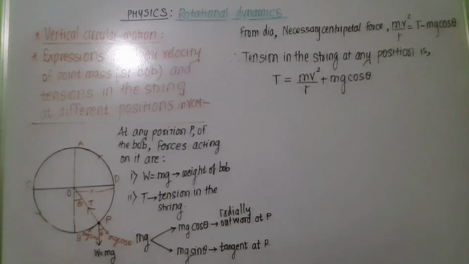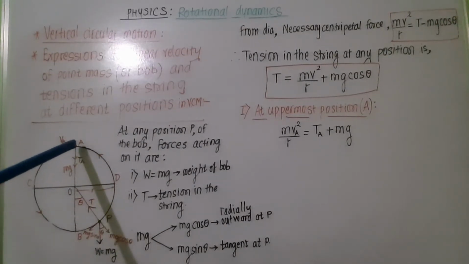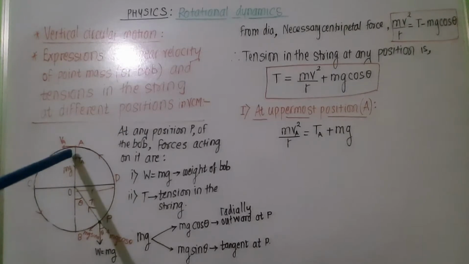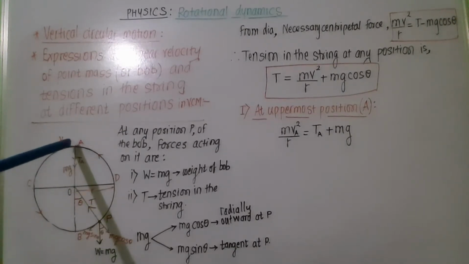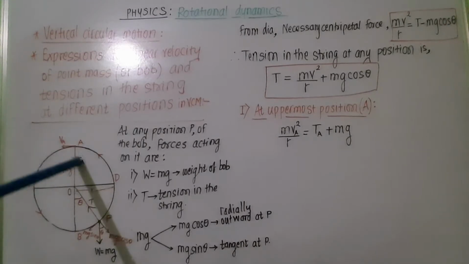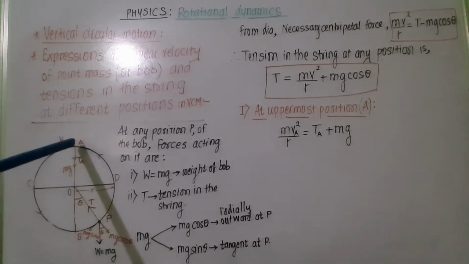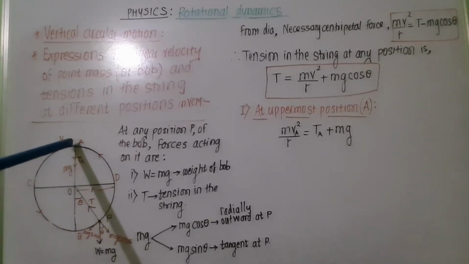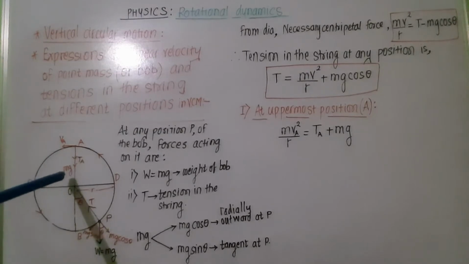Now A is the uppermost position of the bob in vertical circular motion. Let VA be the velocity at this uppermost position and tension in the string be denoted by TA. Now when the particle is at uppermost position A, we can see from the diagram the direction of tension and weight is the same.